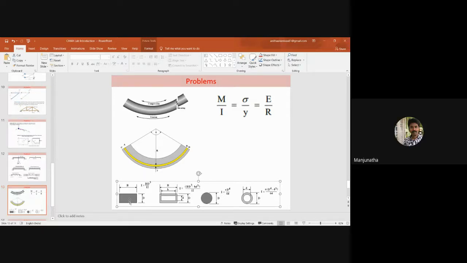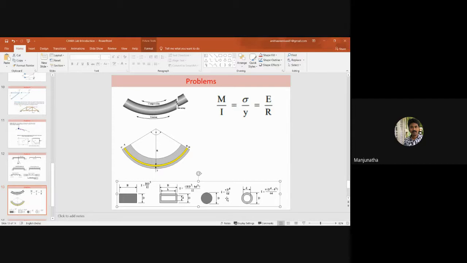Here you can notice that there are different types of cross sections available, like circular, circular hollow, I cross section, C cross section, and T cross section. Each cross section will have a different centroid located on it.